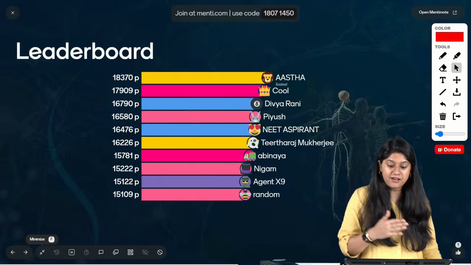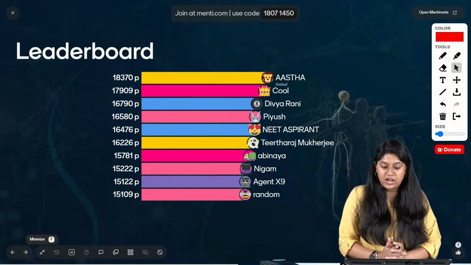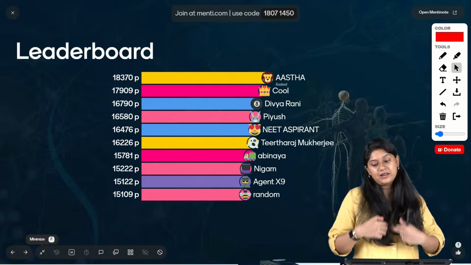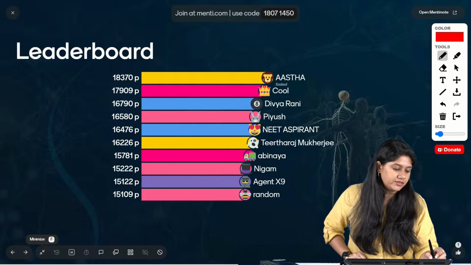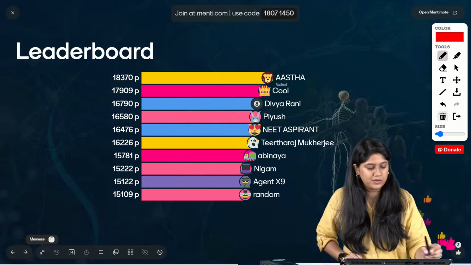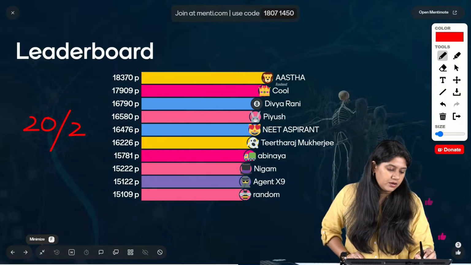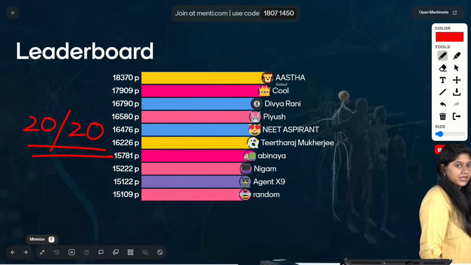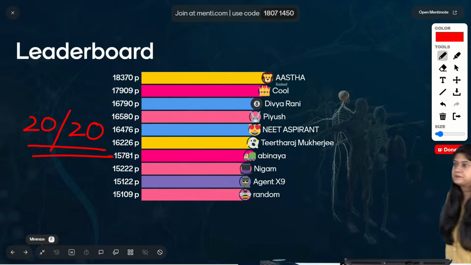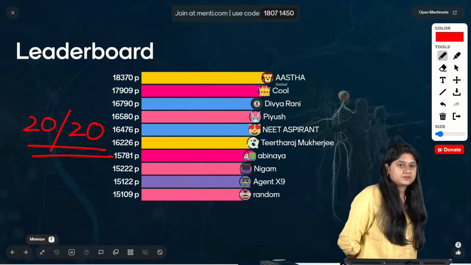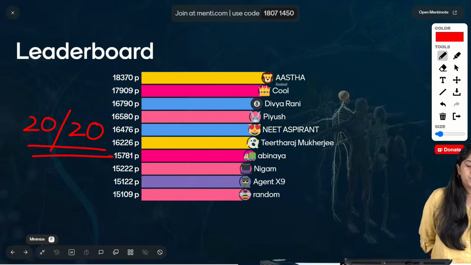Fastest is Asta, then we have Ashwini, Divya, Piyush, NEET aspirant, Teerthraj, Abhinaya, Nigam, Agent X9 and Random. Now tell me everyone, how's your confidence level? How many students got 10 out of 10, or you can tell me your score out of 20. What is your score out of 20? 17. Very good, it's a good number. Very good, Ashwini. Very good, Piyush.